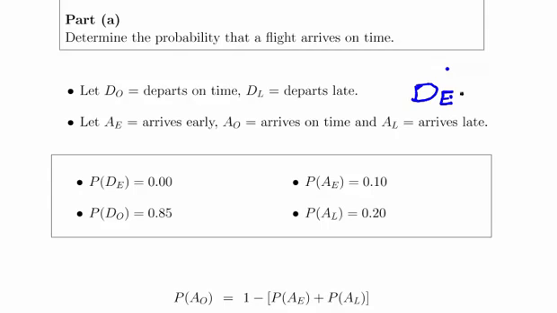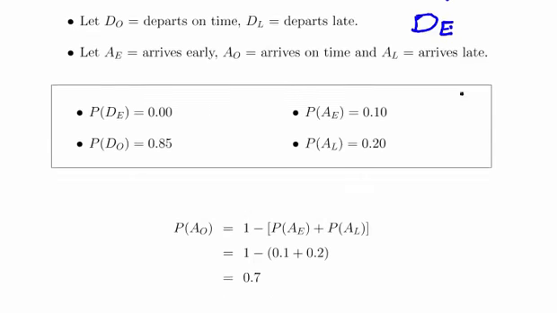Okay, so given all the pieces of information that were told previously, let's explicitly state them in mathematical language. And I have DE here again. So the probability of departing early is 0. As far as this study is concerned, it does not happen. The probability of a departure on time is 0.85. Arriving early is 10%, 0.10, and arriving late is 0.20. The probability of arriving early and arriving late is 0.10 and 0.20 respectively.